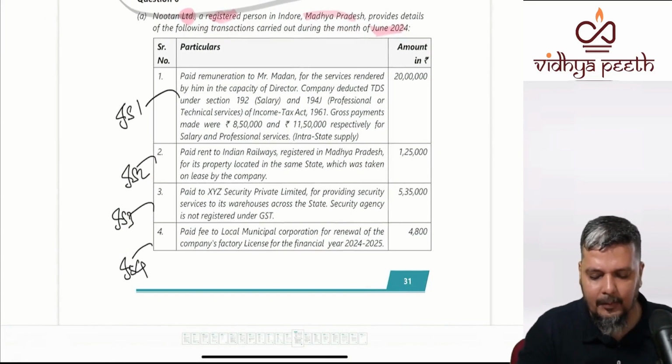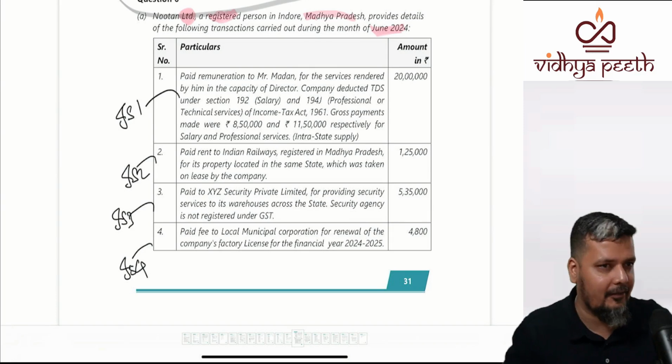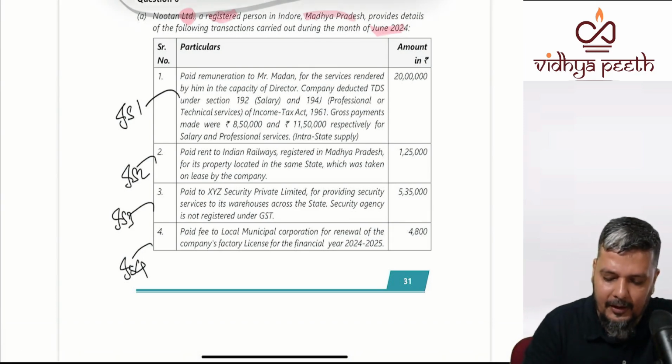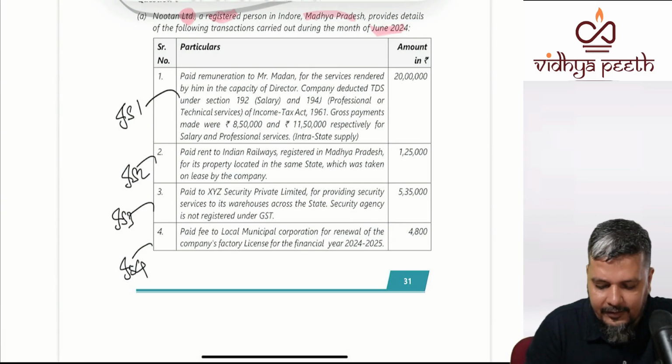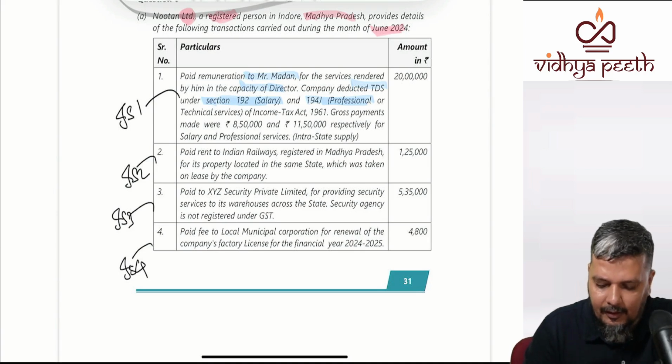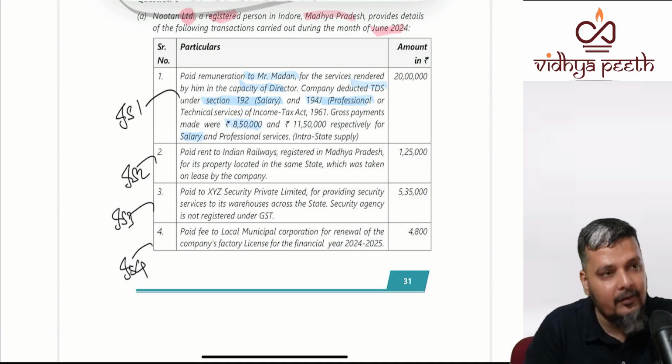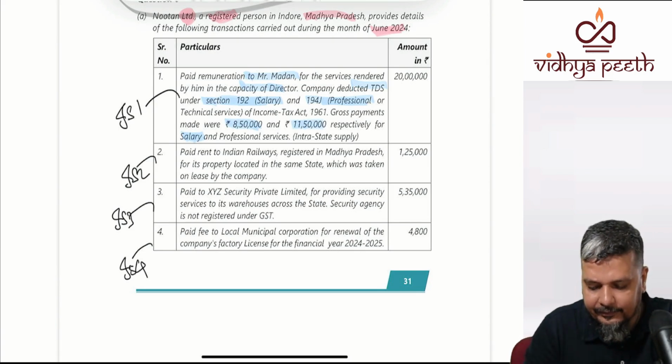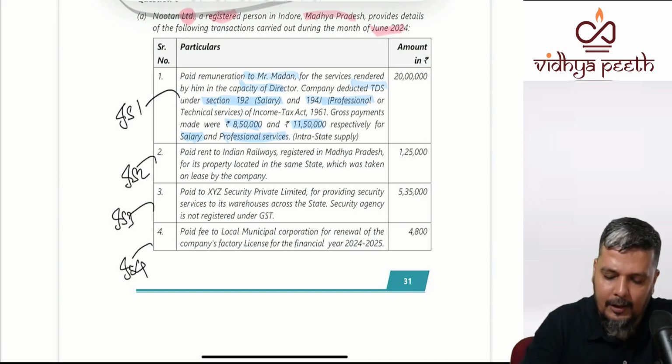Now, paid remuneration to Madan. So this question is fully based on RCM. When it is paying remuneration to Madan for the service rendered by him in the capacity of director, the company is deducting TDS under 192 as well as 194J both. Gross payments: 8,50,000 towards 192 salary and 11,50,000 towards professional services.